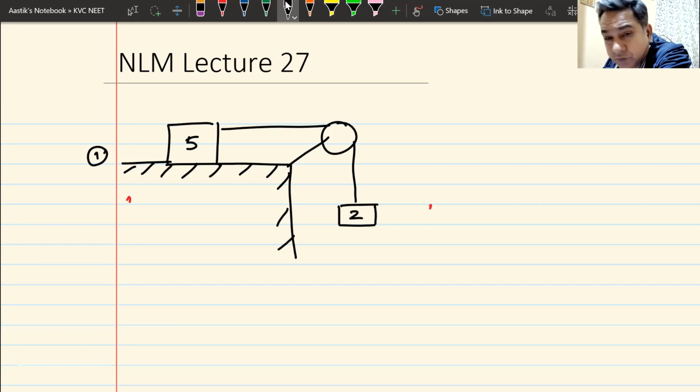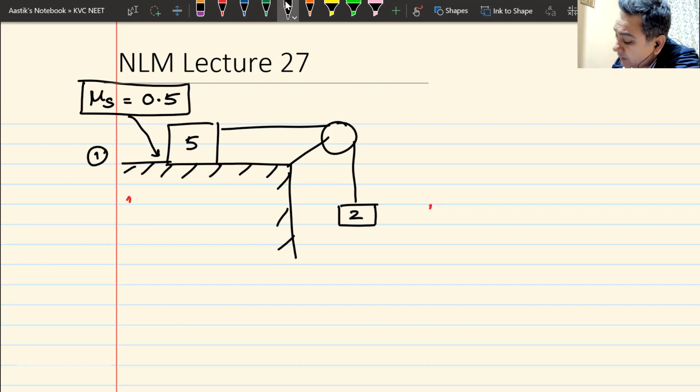Now, this surface is rough. The value of mu s is 0.5, and the value of mu k is 0.4.